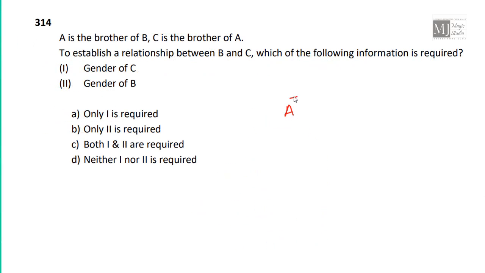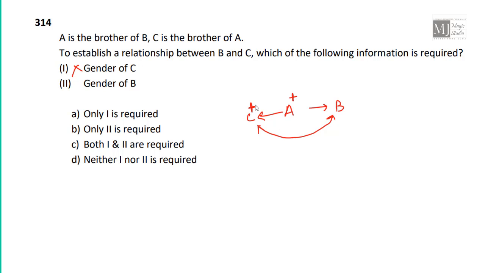A is brother of B. Gender of A is plus. We don't know about B. C is brother of A. C's gender is also plus. We don't know about B. To establish a relationship between B and C, which of the following information is required?